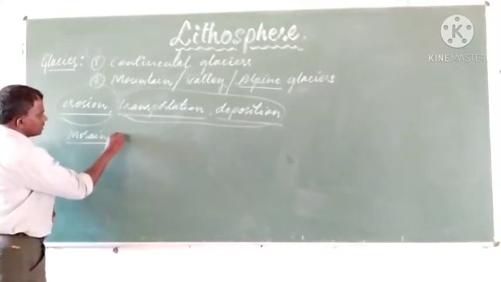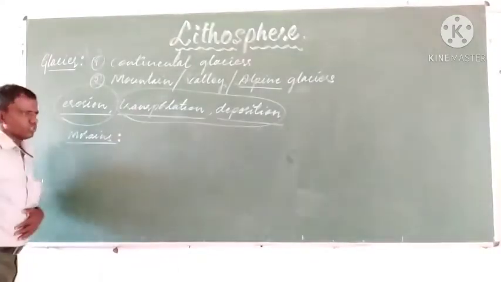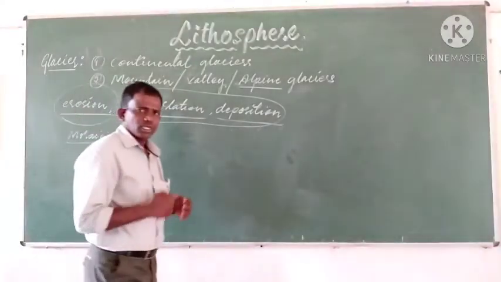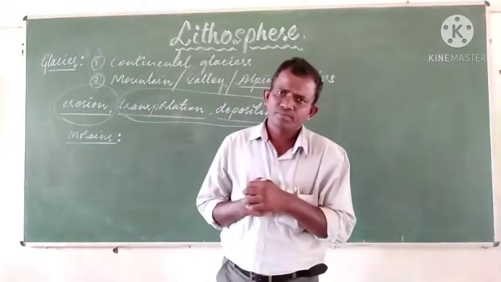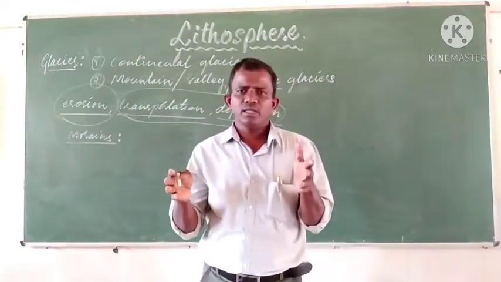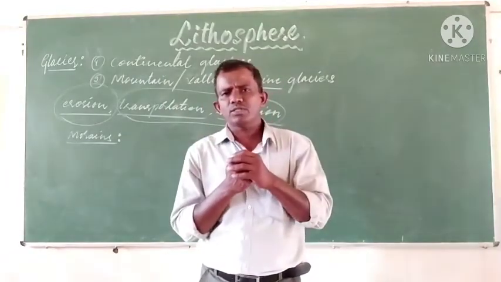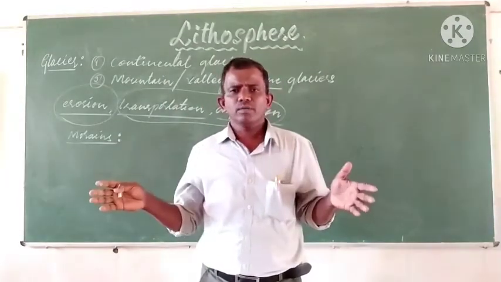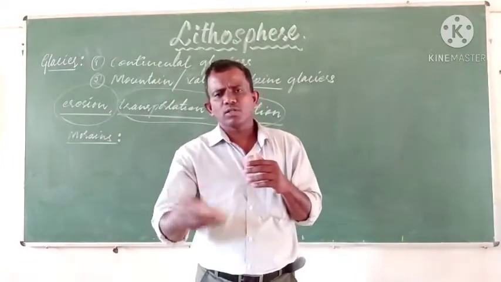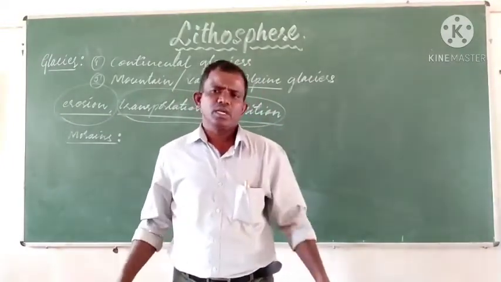Moraines are such kind of landforms which are found along the glaciers. We see the deposition of the debris on both the sides as well as on the floor of the glaciers.